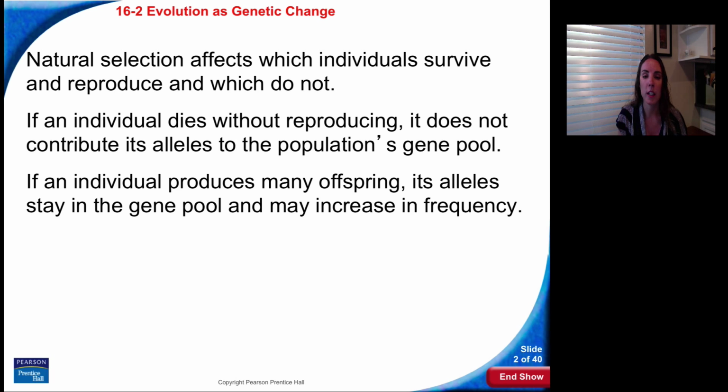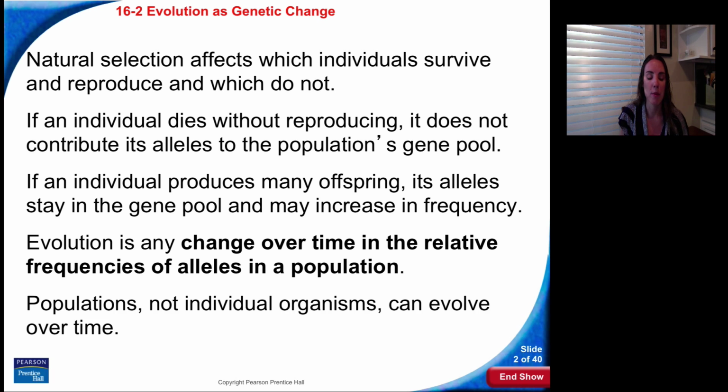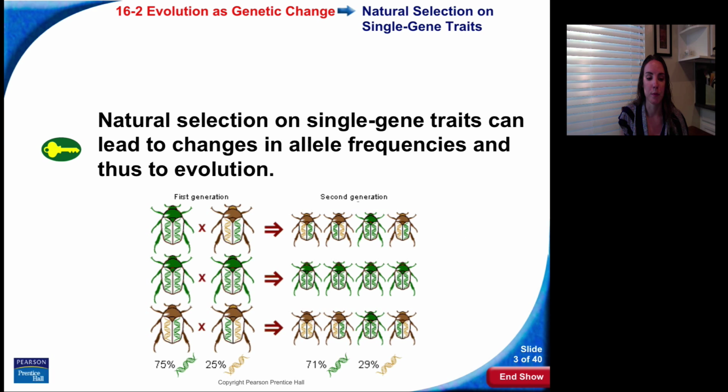If you have a trait that's an advantage in the environment, you have a better chance of surviving and passing on those genes to your children. If you don't have a trait that's very advantageous to the environment, you most likely will die and not pass on your genes. So we're going to see this change in allele frequency over time. Evolution is any change over time in the relative frequencies of alleles in a population. Populations, not individual organisms, can evolve over time.